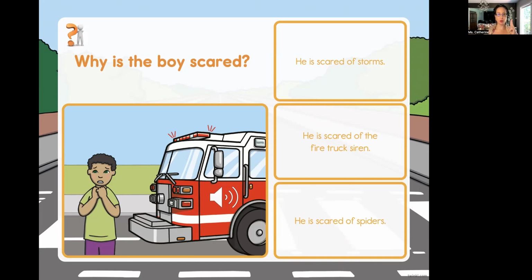What's the second thing we have to do? Look at the scene, right? And what do we have to think about? Cause and effect. So what would the cause be? He is scared of the fire truck siren.